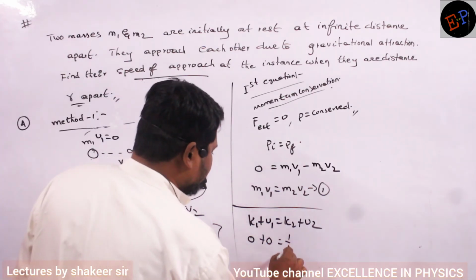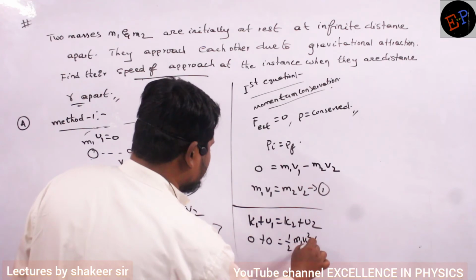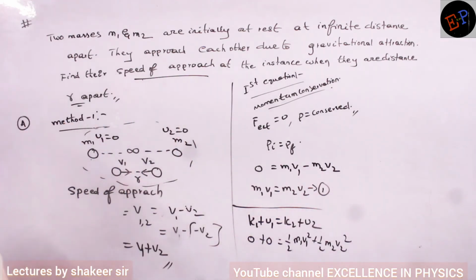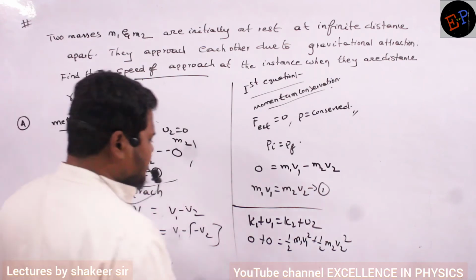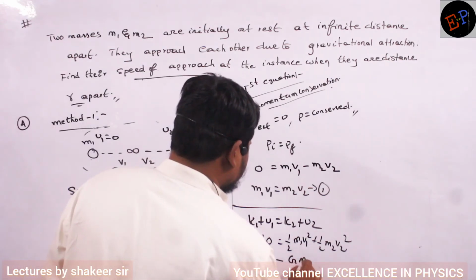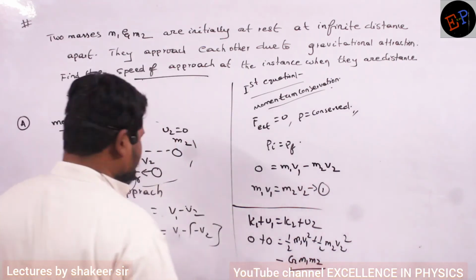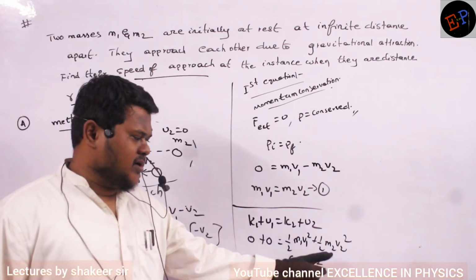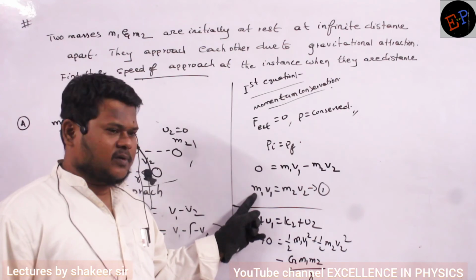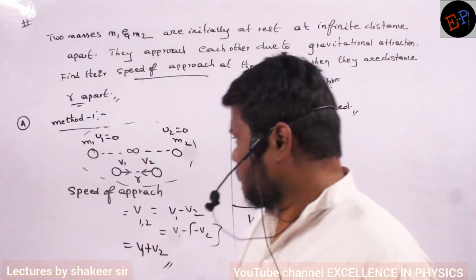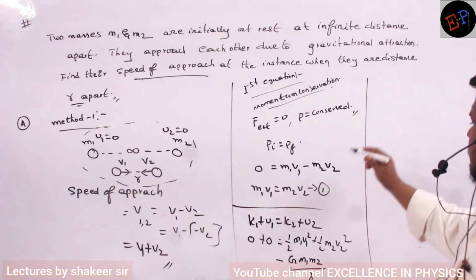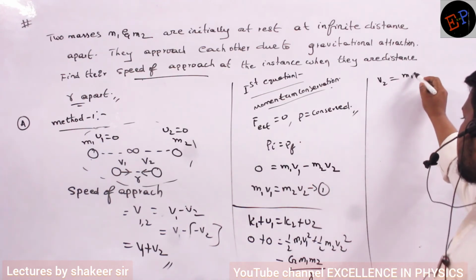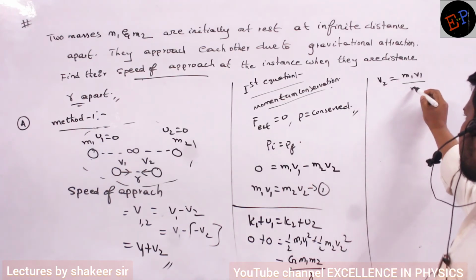So half m1 v1 square plus half m2 v2 square. Both bodies have kinetic energy. Final potential energy is minus G m1 m2 divided by the separation, which is R. Now here also I have 2 unknown quantities, no? But one unknown quantity we have already calculated. So what I will do, ma? First take the v2 value. V2 value is m1 v1 divided by m2.